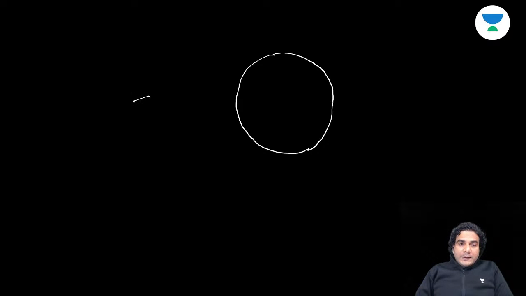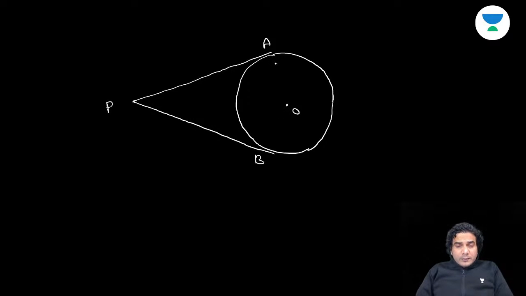If I draw tangents from an external point, two tangents, say this is the point P and these are points of contact A and B. This is the center of the circle O, not origin. It can be minus g, minus f. If I join these points with the center, then this is 90 degrees and this is also 90 degrees, all right.